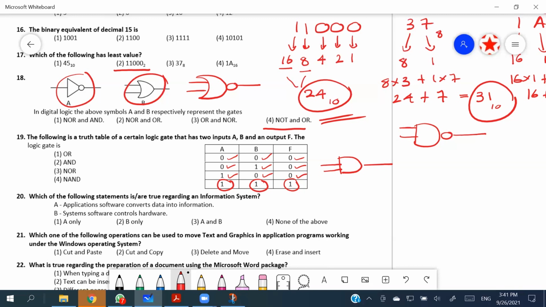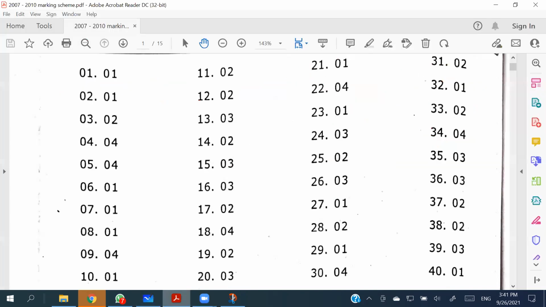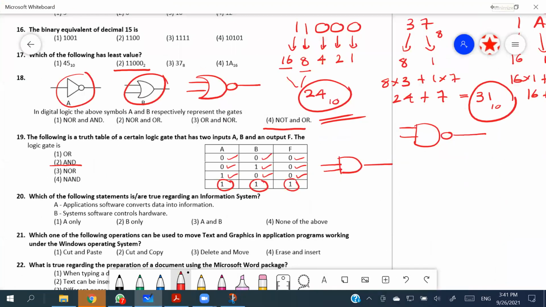So can you put the marking scheme? Yes, Menul? In this marking scheme, I think the answer... Marking scheme says what? Not the second one? No, it said something else. Oh, okay. Then definitely it's going to be a problem. It's the 19th. So 19th is second. And then I have not. Yes, maybe you have slipped it. Right? 19 is the second. Right? Then the 20th.